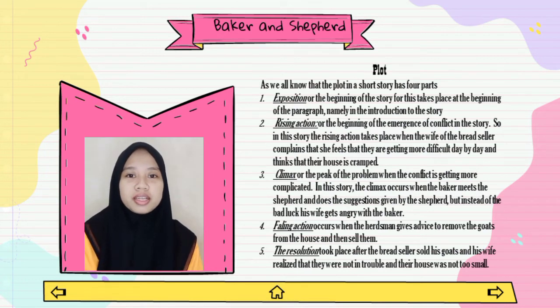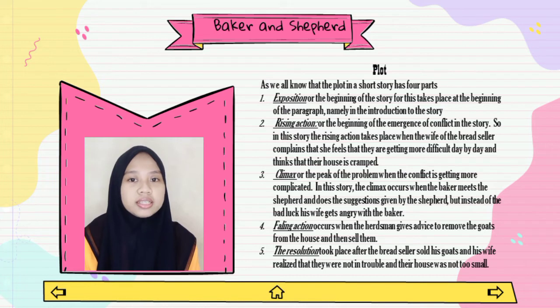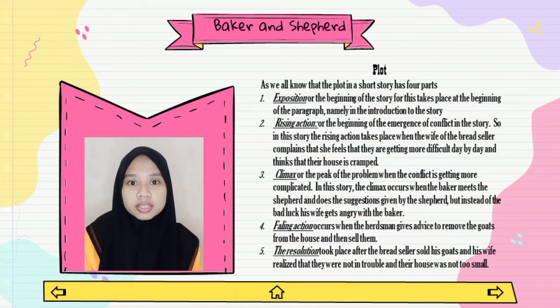Okay, the next explanation is about the plot. As we all know, the plot in a short story has four parts. One, exposition or the beginning of the story, which takes place at the beginning and is normally the introduction to the story. Two, rising action or the beginning of the emergence of conflict in the story. In this story, the rising action takes place when the wife of the baker complains that they are getting more difficult day by day and thinks that their house is cramped.